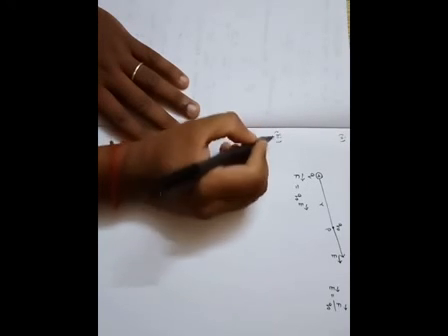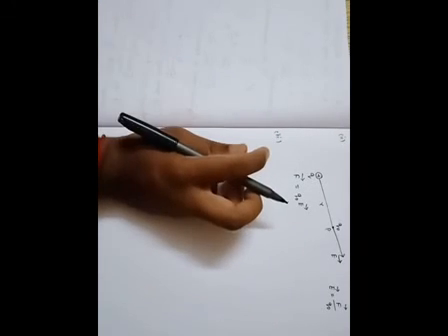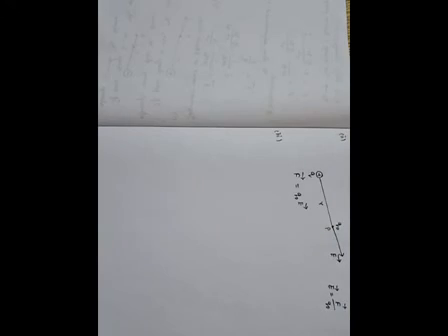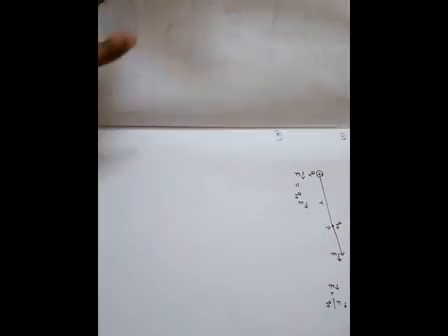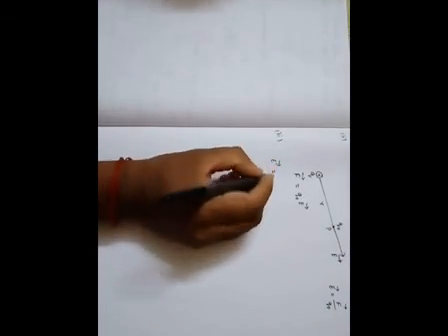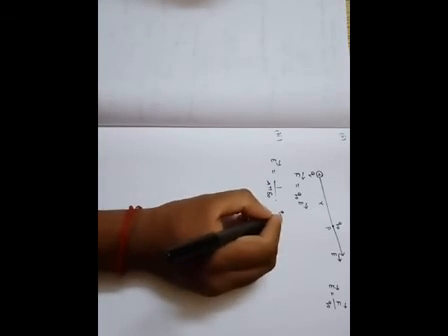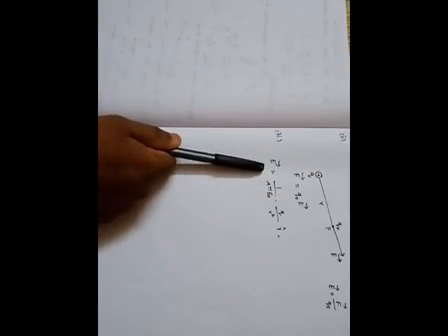Next, the third aspect of the electric field: the electric field is independent of the test charge, and it depends only on the source charge. We know the final equation of the electric field, E vector = 1/(4πε₀) × Q/R² R cap. This is the final equation we calculated.